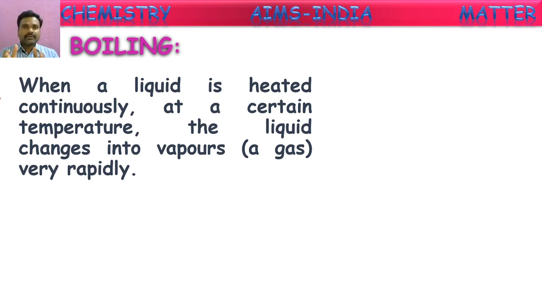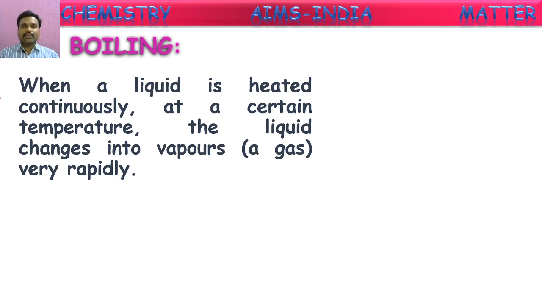The small difference between evaporation and boiling is that boiling occurs only when the liquid is heated, but evaporation can occur without heating also. At normal temperatures also, liquids will be evaporating. But for boiling to occur, it is compulsory that the liquid be heated to a certain temperature. At a certain temperature only, a liquid starts boiling, converting into gaseous form very rapidly at that particular temperature.